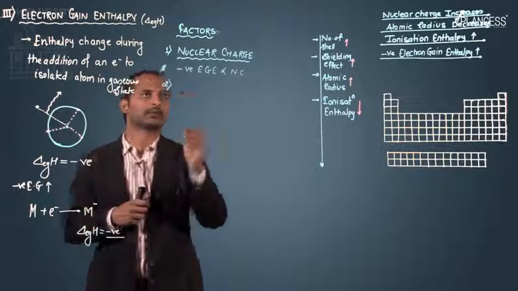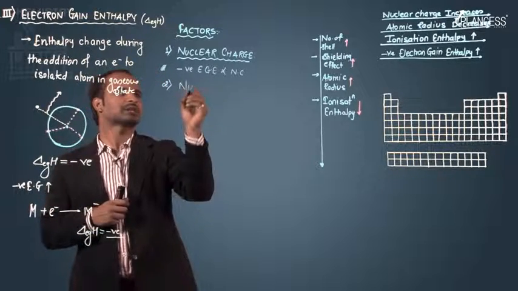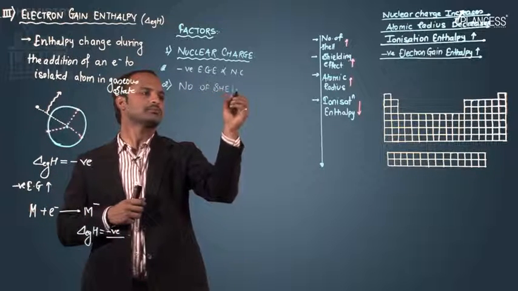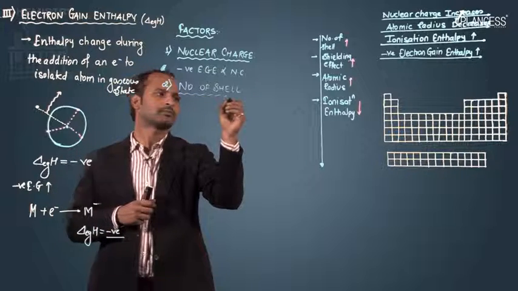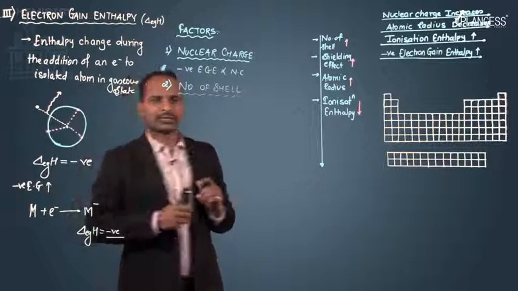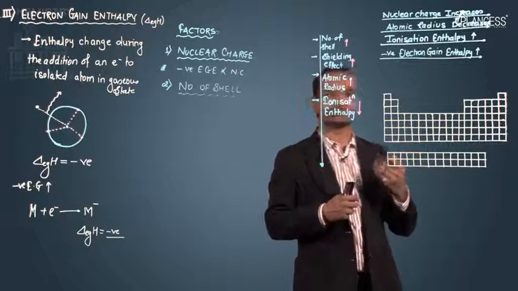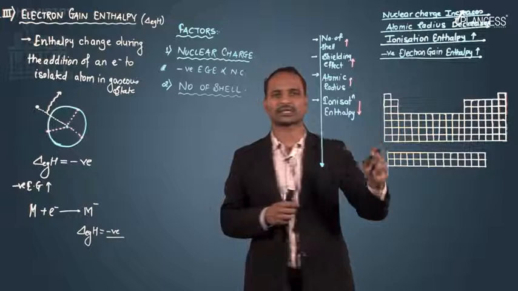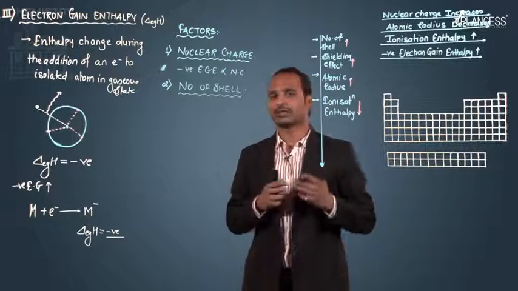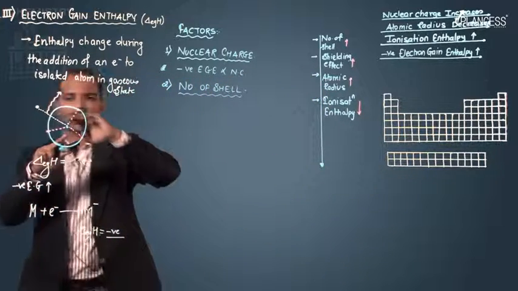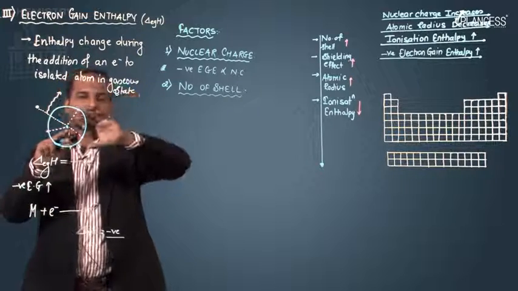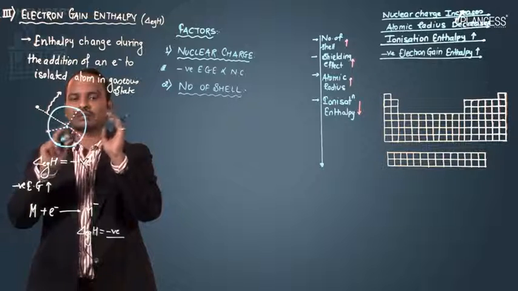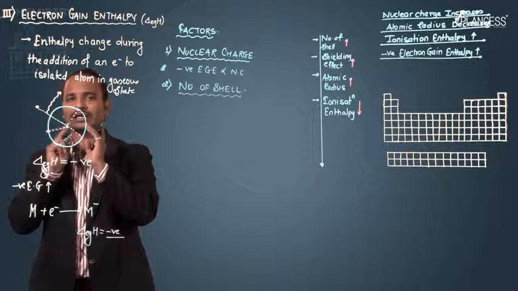The second factor which affects the electron gain enthalpy is the number of shells. When the number of shells changes as we move from top to bottom, what will happen? The number of shells increases continuously step by step. And if the number of shells increases, that means the outermost shell is getting away from the nucleus, and the nuclear effect goes on decreasing.